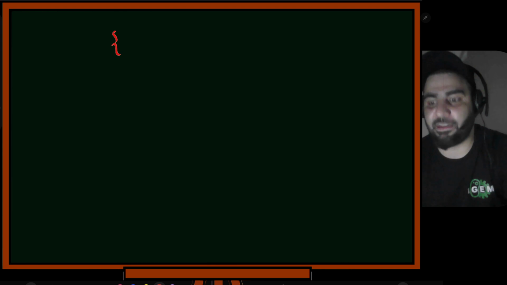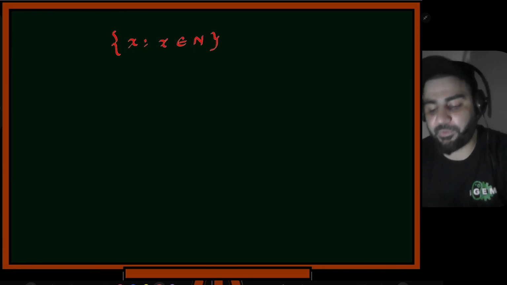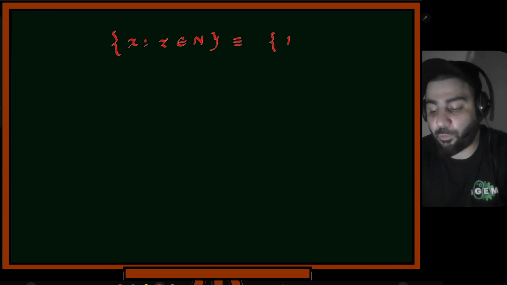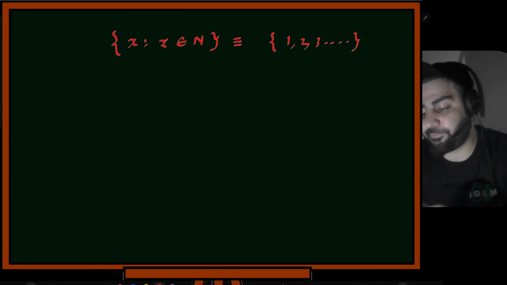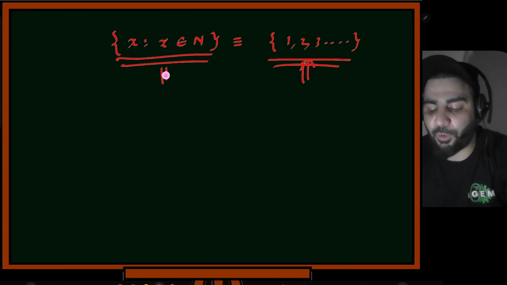Okay, and sometimes you will write it, if you have a set of natural numbers, you'll write the x such that x belongs to natural numbers. So basically this is equivalent to 1, 2, 3 and so on. Okay, here you enumerate the things. Okay, and here you define the common property.